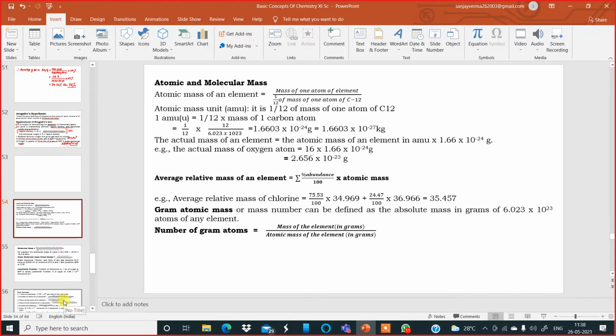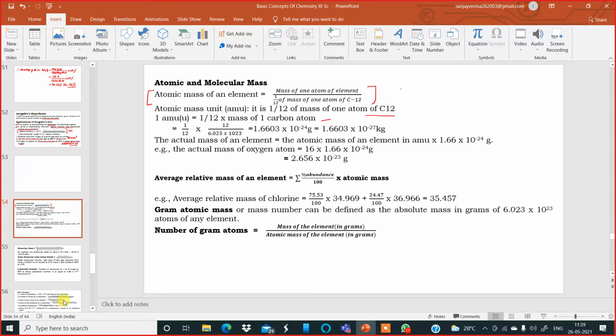Now moving ahead to the next topic in this chapter, revision quickly. Atomic and molecular masses. Now atomic mass of an element, the definition again over here to be understood and remembered. Atomic mass of an element is mass of one atom of an element divided by 1/12 the mass of an atom of C12 isotope of carbon. Okay. Atomic mass unit, AMU, it is 1/12 the mass of one atom of C12 isotope of carbon. 1 AMU, in short it is written over here.